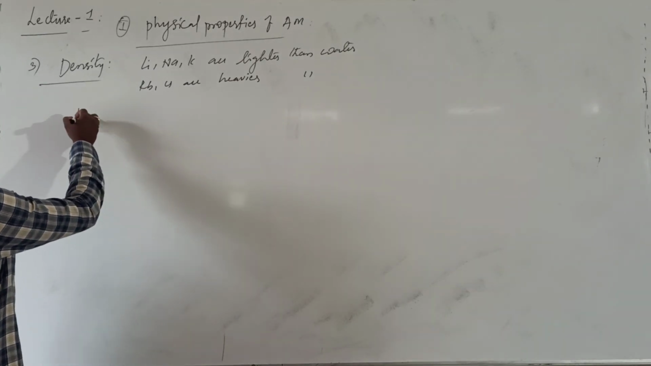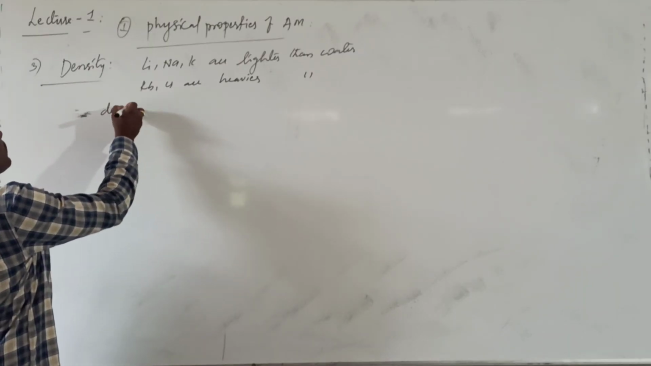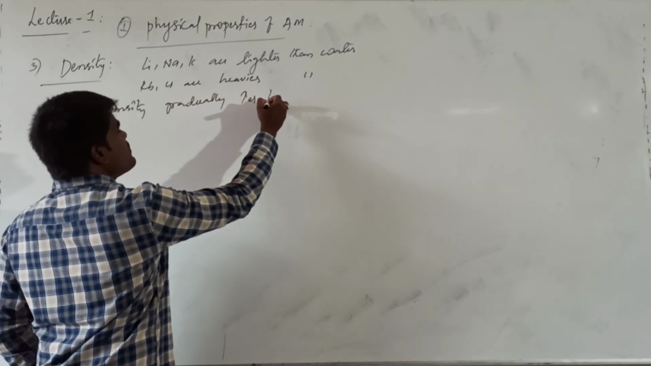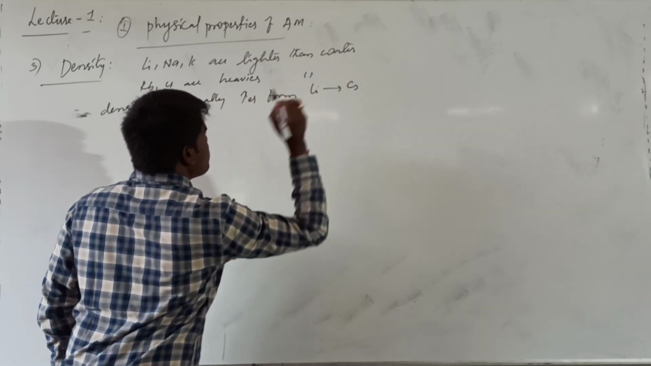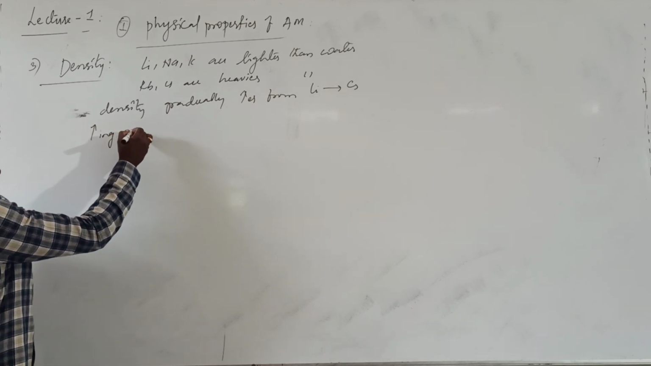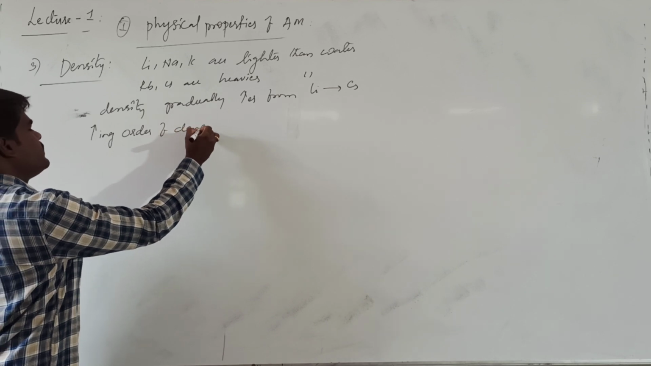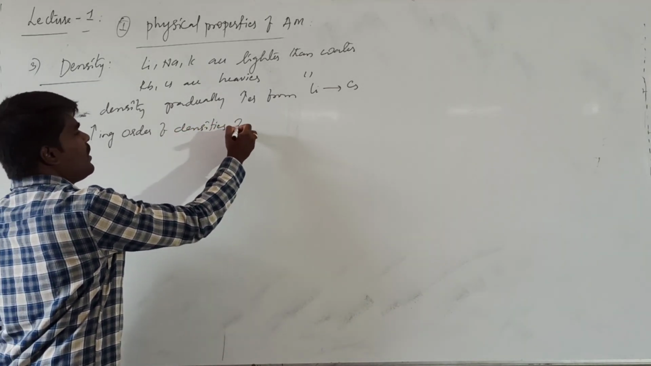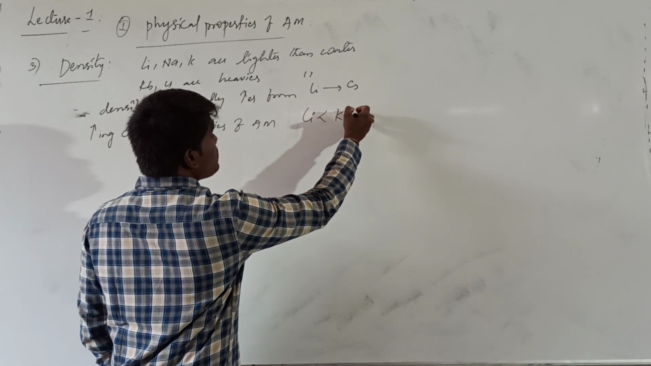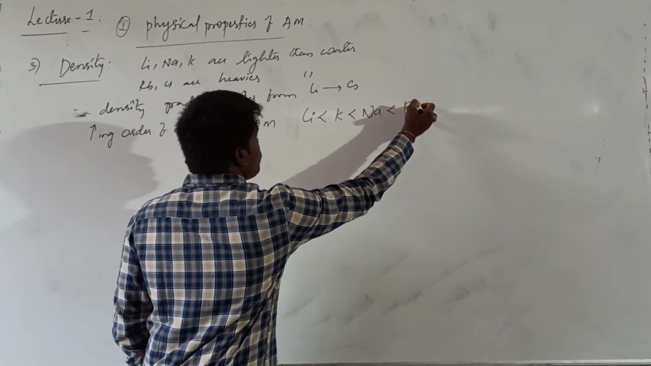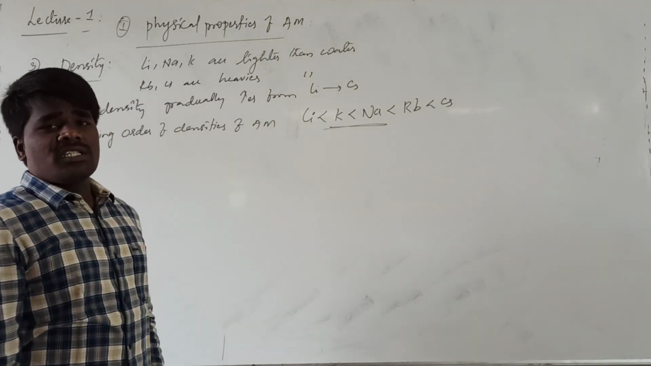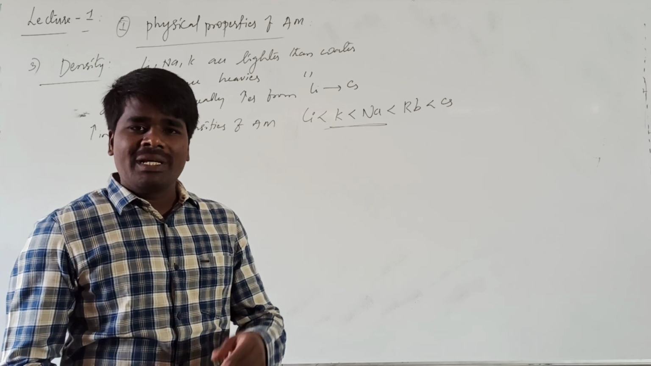Generally, the density gradually increases from lithium to cesium. But there is an exceptional case. The general increasing order of density of alkali metals would be lithium, then sodium, then potassium, followed by rubidium, followed by cesium. Here you have the exceptional case: potassium is expected to be heavier than sodium, but it is found to be lighter than sodium.